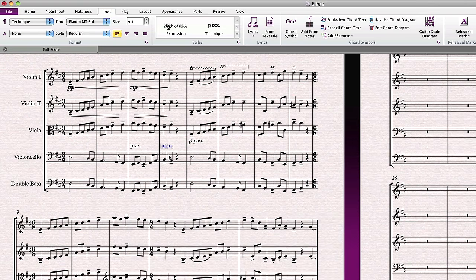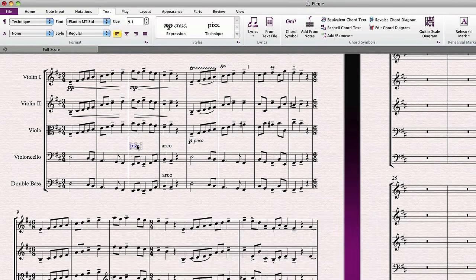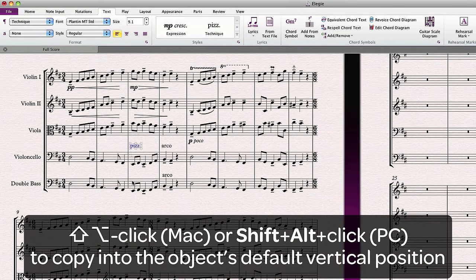Expressions and dynamics can be copied and pasted by selecting them and Option-clicking on Mac or Alt-clicking on PC where you'd like them to go. To get the object to snap to its default vertical position when you do this, add the Shift key to these shortcuts.